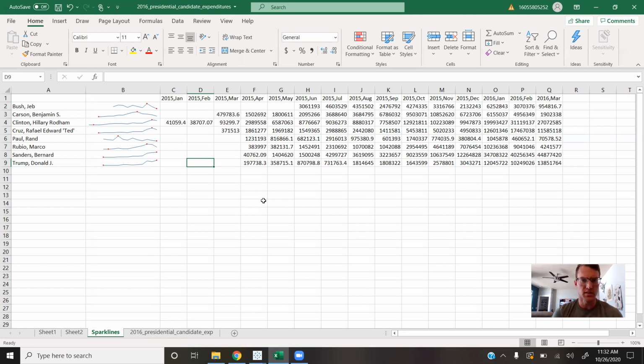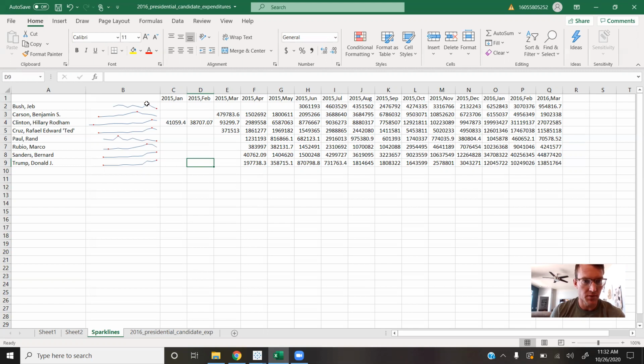One of the things that you see that's interesting here is that Hillary Clinton had a little bit of a jump on everybody. It looks like she was spending money 2 months before everybody else, and so her spending is a little bit more. It looks like most people by April 2015 were spending. One of the things that's interesting to note here, some of the people that dropped out of the race, right?